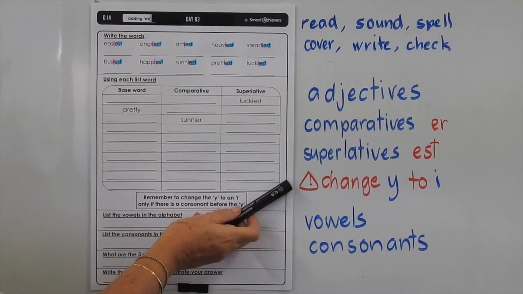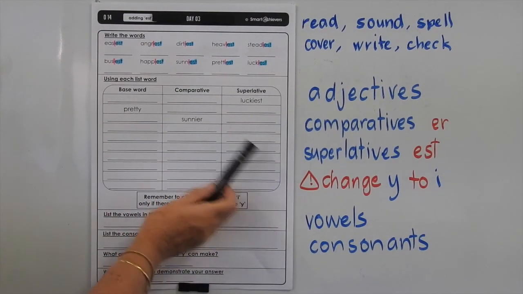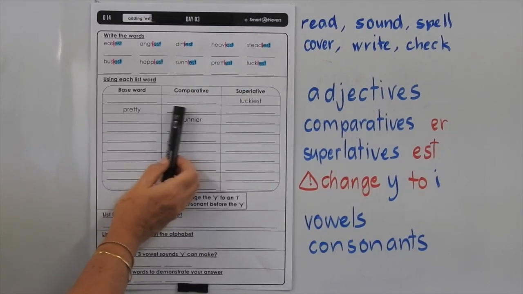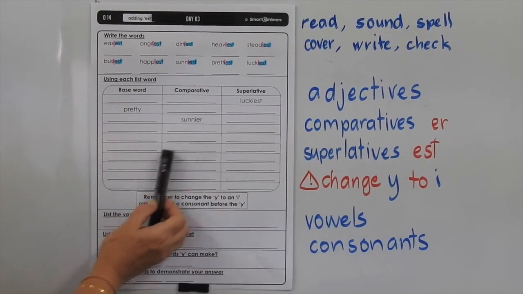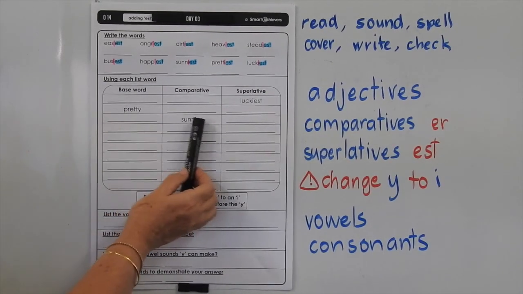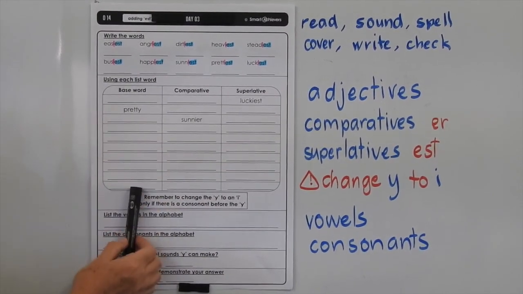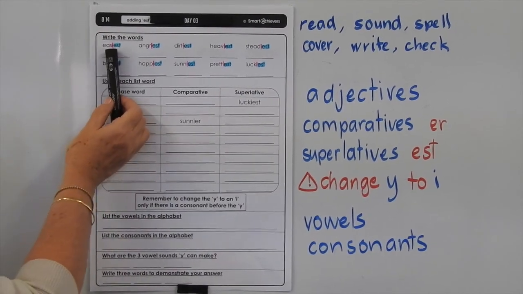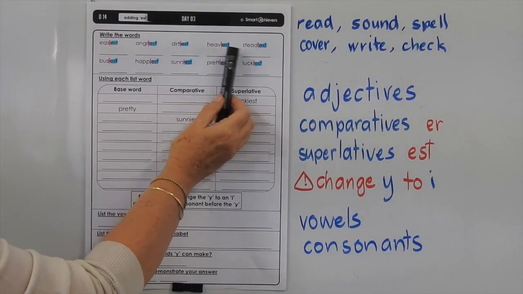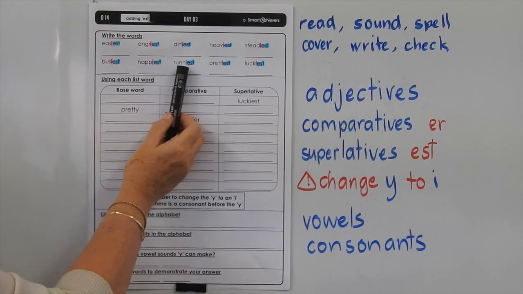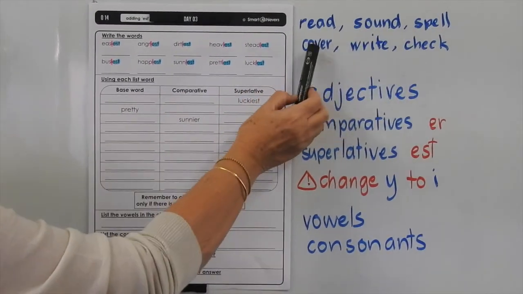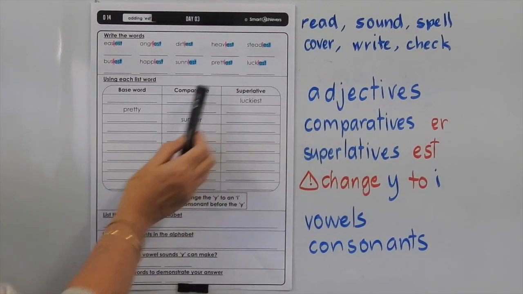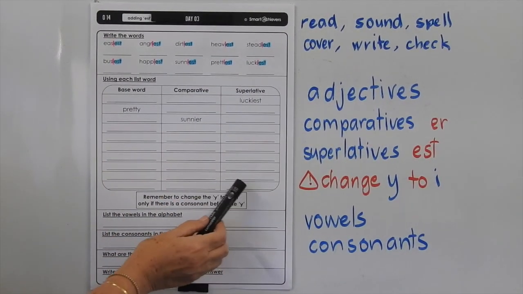And don't forget to change the Y to an I on the base word before you add the ER or the EST. So if you're writing the base word, you'll have to change the I back to the Y to fill in this section. So our words are easiest, angriest, dirtiest, heaviest, steadiest, busiest, happiest, sunniest, prettiest, luckiest. So you have to read, sound, spell, cover, write, and check those words there. Fill in the table here.